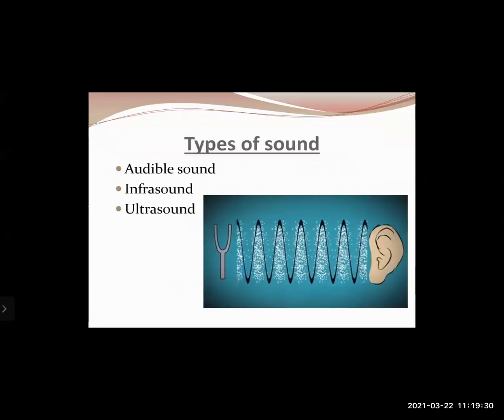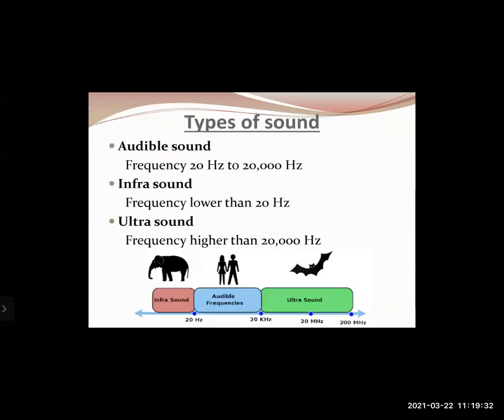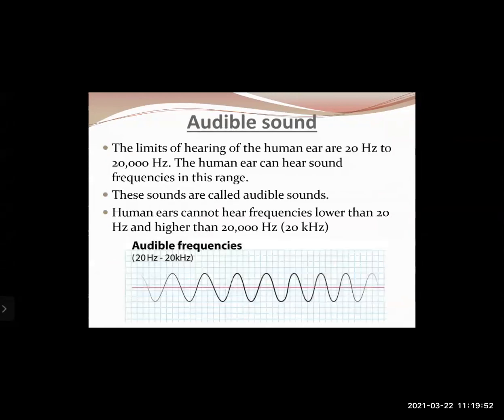Then the 3 types of sound we studied were audible sound, infrasound, and ultrasound. Audible sound has a frequency range from 20 hertz to 20,000 hertz, and we humans can hear these sound waves. Infrasounds are sounds which have a frequency lower than 20 hertz, and ultrasounds have a frequency higher than 20,000 hertz. The limit of hearing of the human ear is from 20 to 20,000 hertz, and these are called audible frequencies or audible sounds.